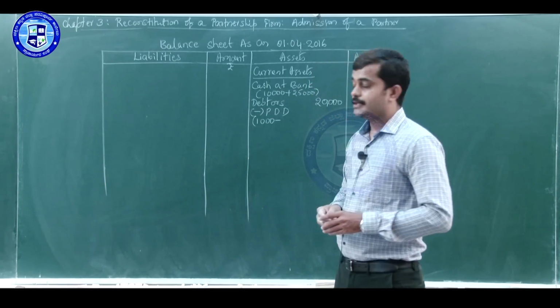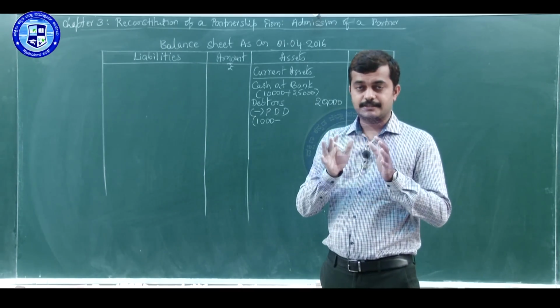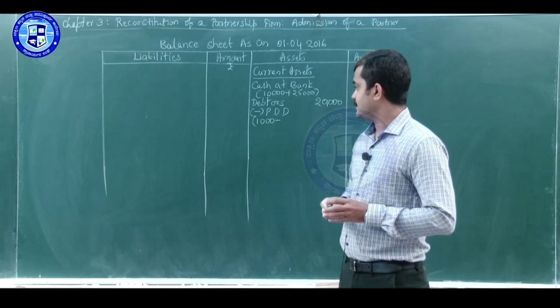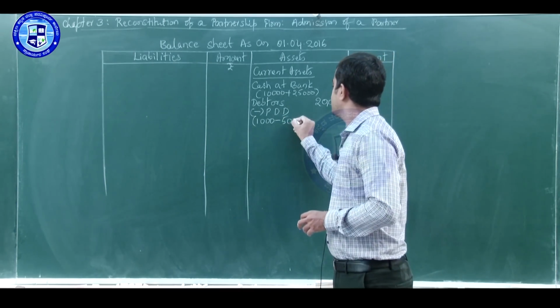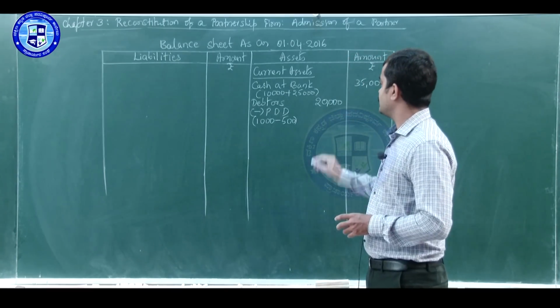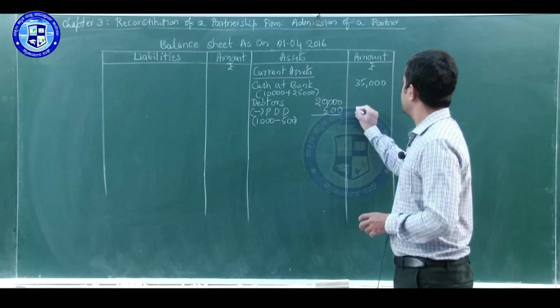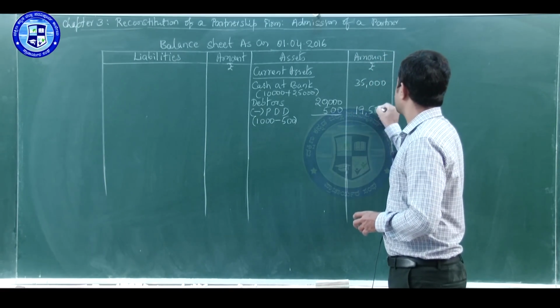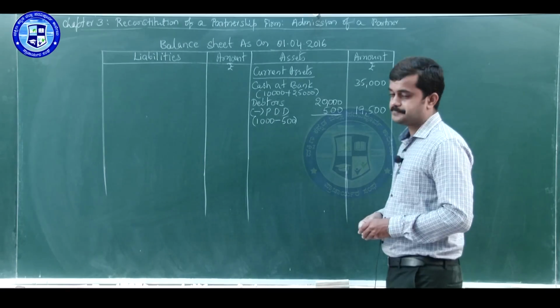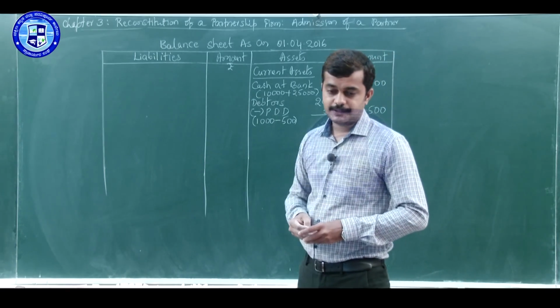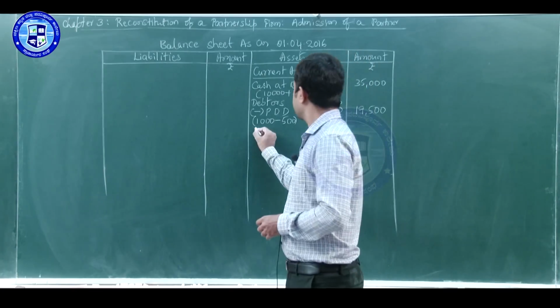From that, we have reduced that 1,000 to 500. So deduct that. Now the remaining provision is only 500. Deduct from 20,000 and write the balance 19,500 in the outer column.